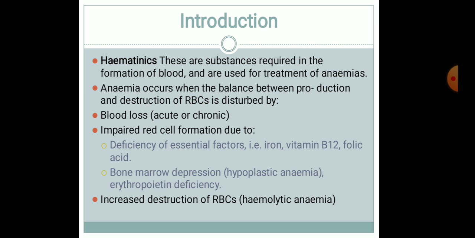Here is some basic introduction about the hematinics. Hematinics are the substances which are required in the formation of blood and are used in the treatment of anemias.